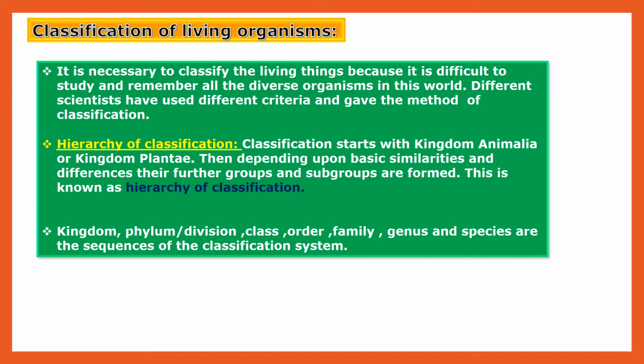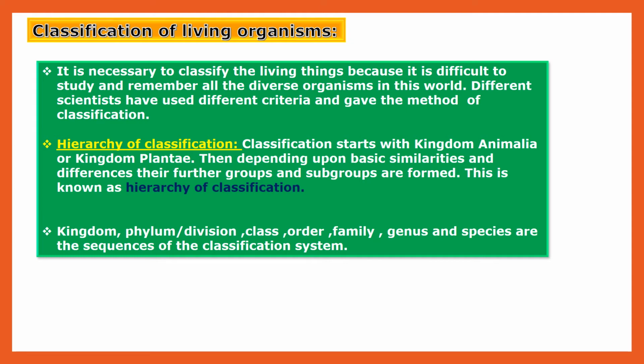Classification starts with kingdom Animalia or kingdom Plantae. Kingdom Animalia means the study of all animals, and kingdom Plantae means the study of all plants. Then depending upon basic similarities and differences, further groups and subgroups are formed, and this is known as the hierarchy of classification.